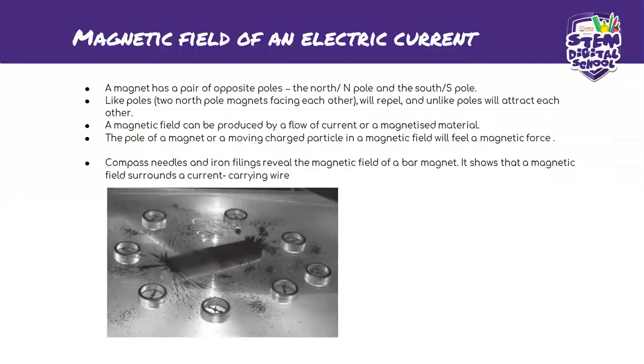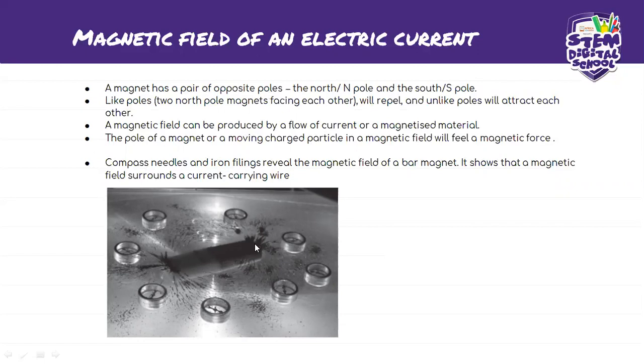Okay, so now we move to the magnetic field of an electric current. We've spoken about the electric field. Now we're talking about a magnetic field, but of an electric current. So what do we need to know about the magnetic field? A magnet has a pair of two opposite poles. So a magnet, which is what we have here, has a north pole and a south pole, or N pole and S pole. So it's got two opposite poles.